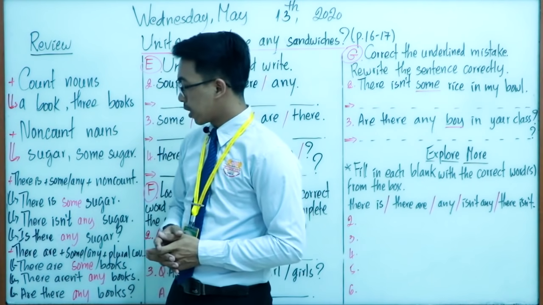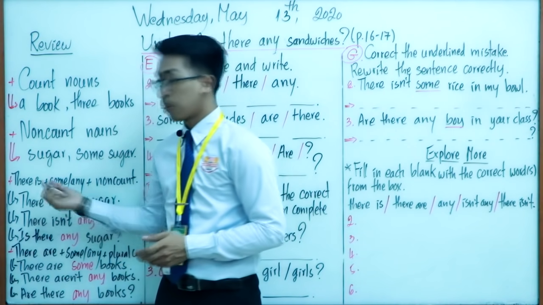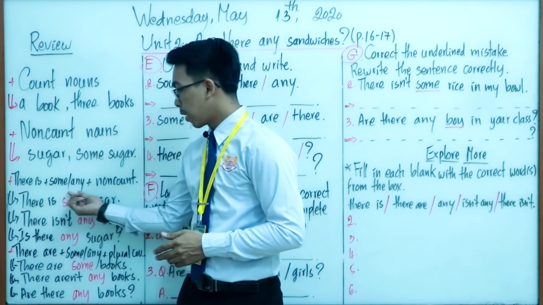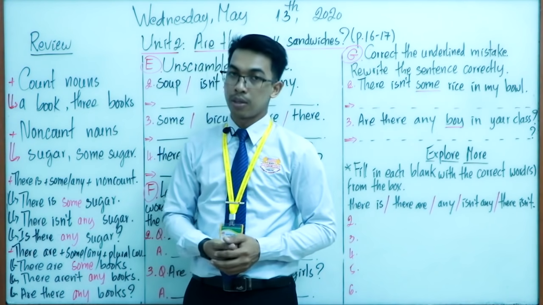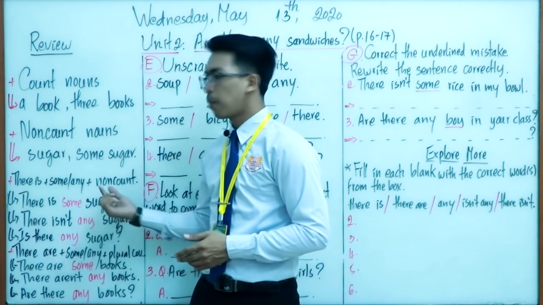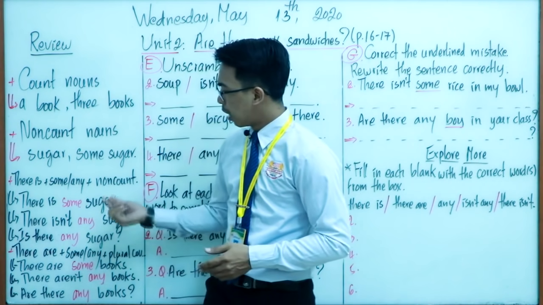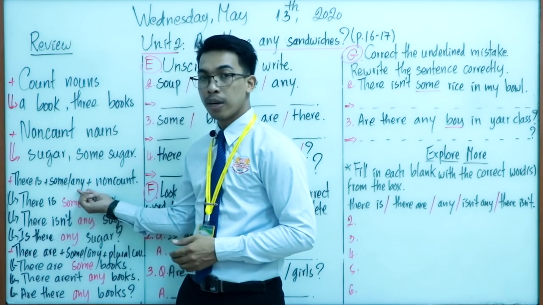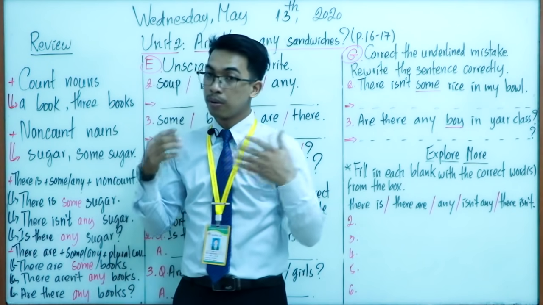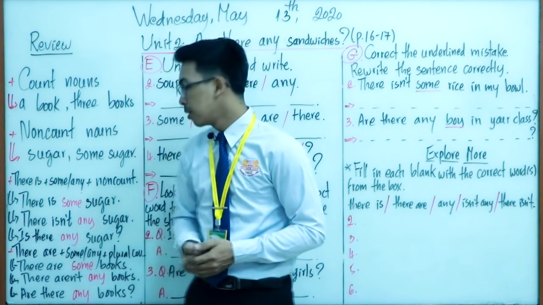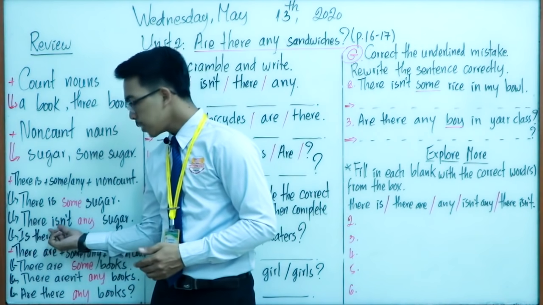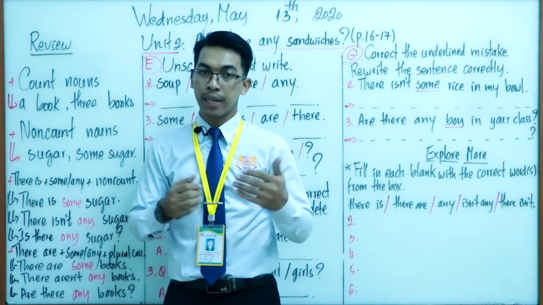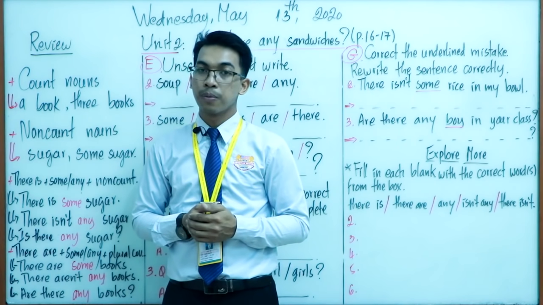So now let's move the attention to the next one, which is there is. There is plus some or any plus non-count noun. This is the formula. In here we have the form, so we can use the form in order to write the correct sentence. We have three forms: affirmative, negative, and questions.